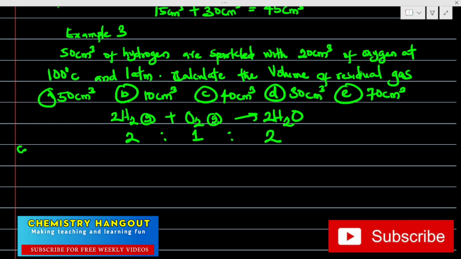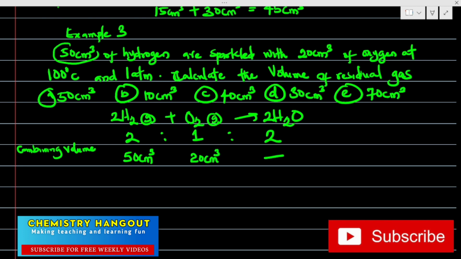Then, what is our combining volume? As given in the question for hydrogen, we have 50 centimeter cube. Please pay attention to this. For hydrogen, we have 50 centimeter cube. For oxygen, we have 20 centimeter cube, right? They didn't give us for this.